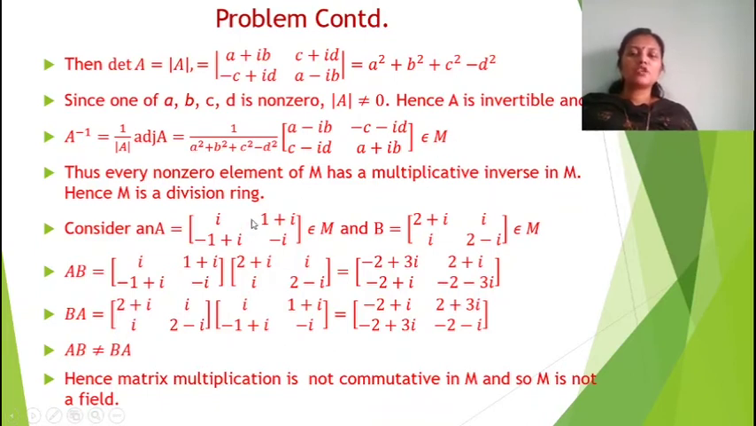Thus every non-zero element of M has a multiplicative inverse in M. Hence M is a division ring. Now we have to check the commutativity.